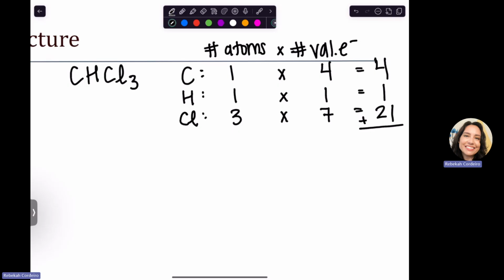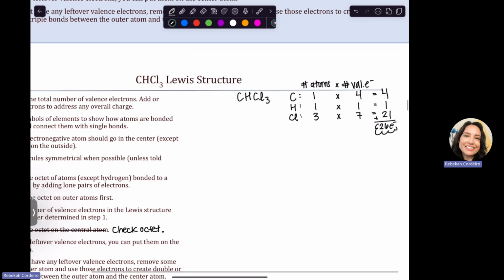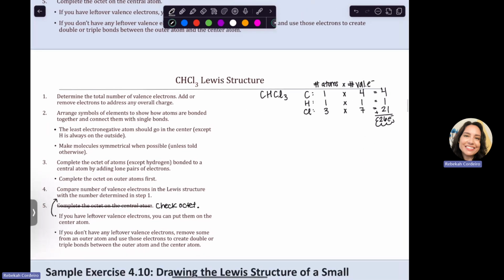Now you could just do this all in your calculator or in your head. We have 26 total electrons that we have to give in our structure. That's our step 1. So step 1, 26.